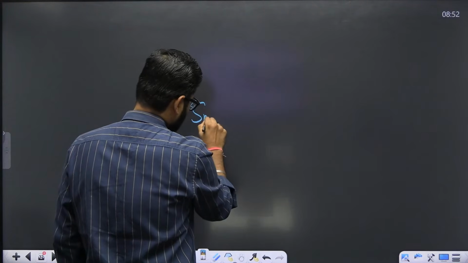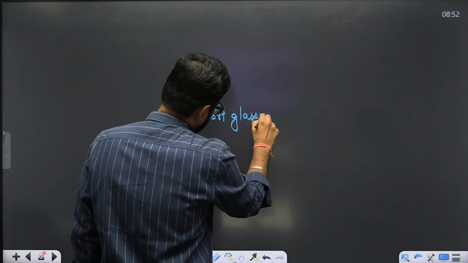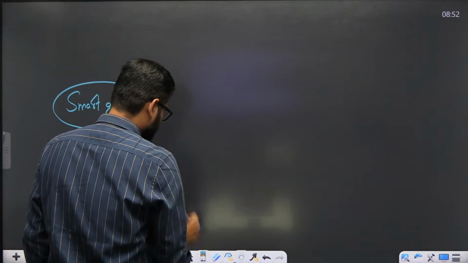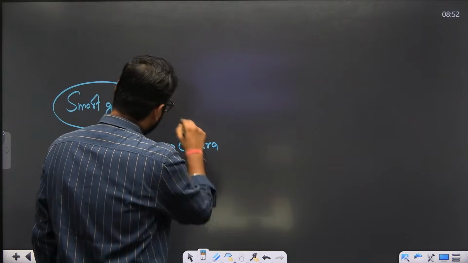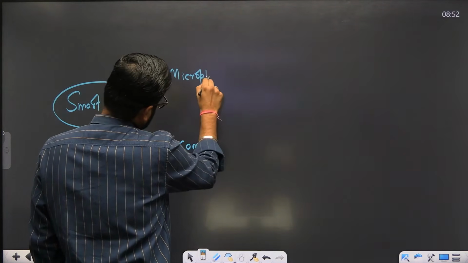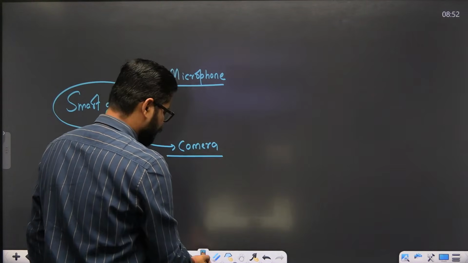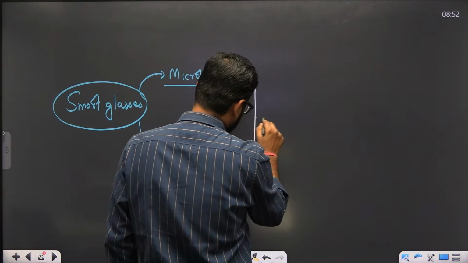If we look at the smart glasses, they are having two things. One is a camera and they are having a microphone. They are having camera and microphone. Now this is something which can be used.